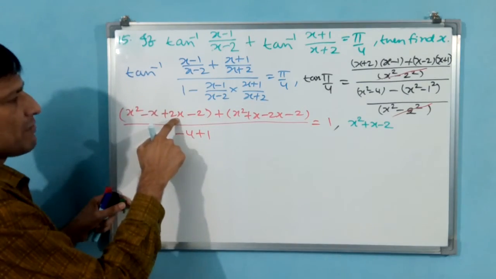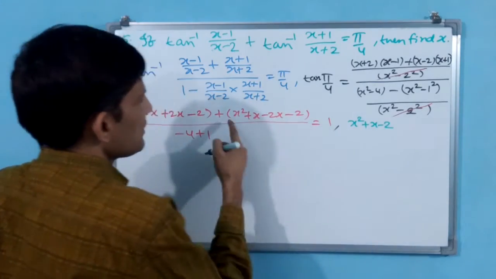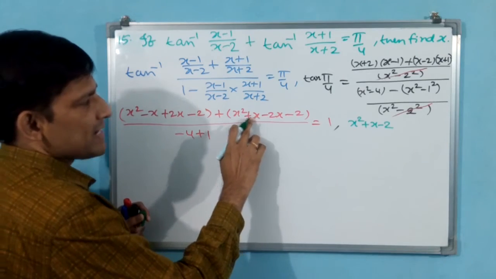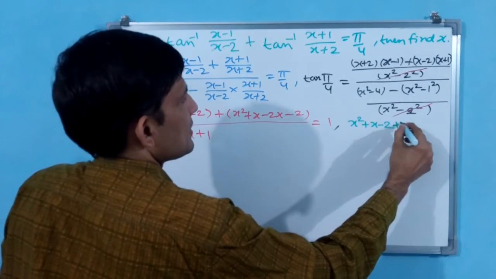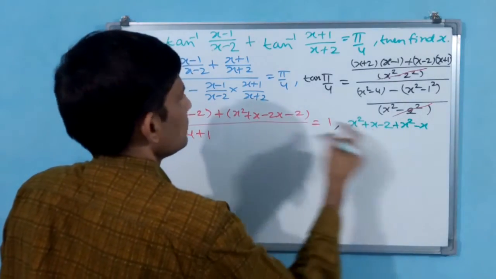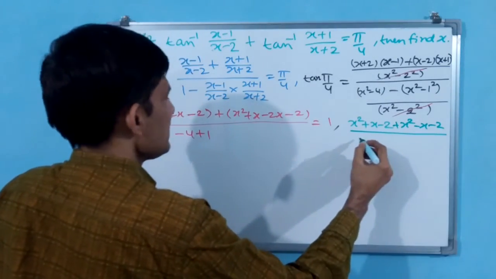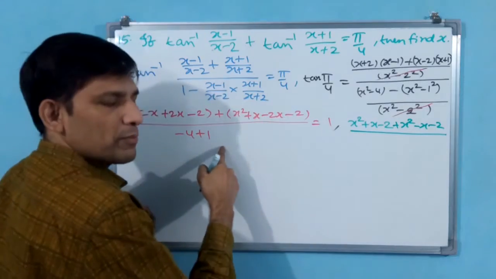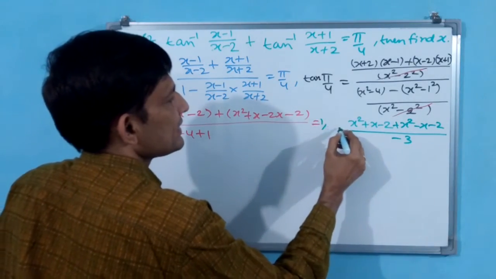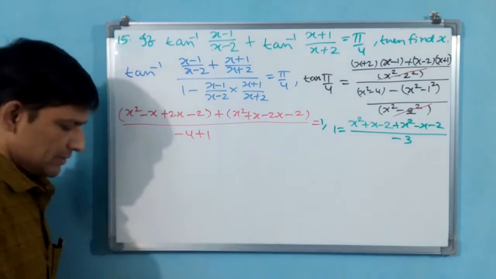x square plus x. Why? Because 2x minus x plus x minus 2. Then I have opened this one. Anyway, equal to, okay, let us open. First you do this one: minus 2x plus x minus x. x square plus x square minus x minus 2. Why? Because plus is there, so you can open all. Divided by minus 4 plus 1, minus 3. This is equal to 1 also you have to write. 1 equal to. Why? Because we don't have space, that is why I have written this side. Anyway, both are equal.